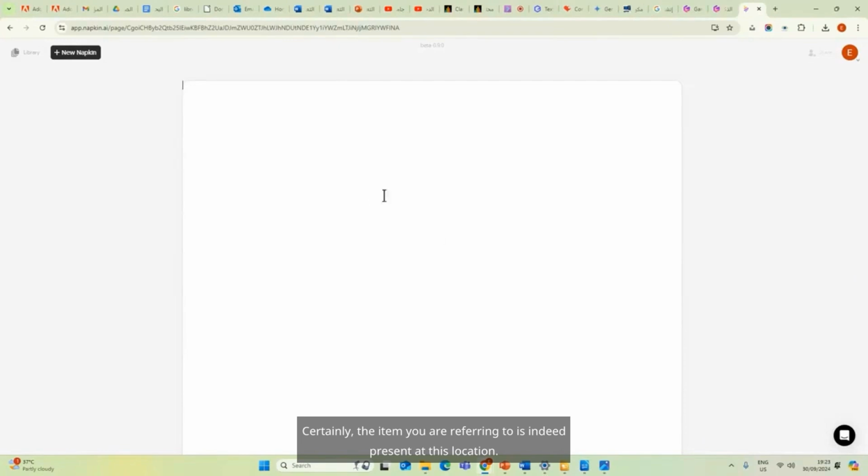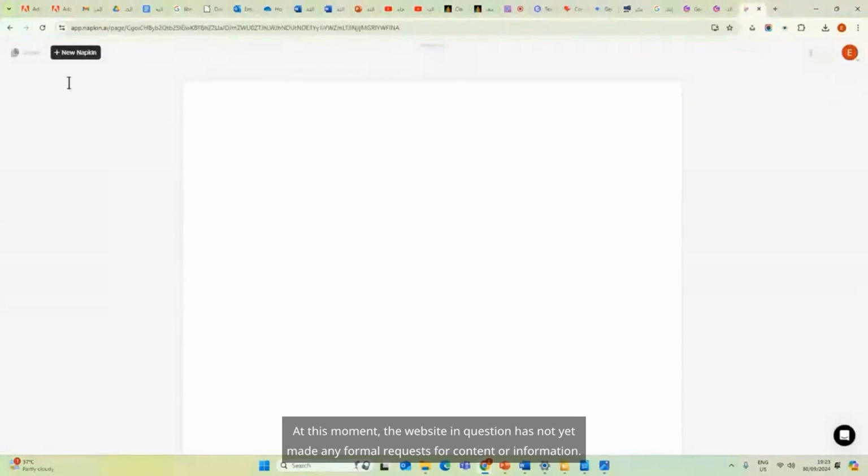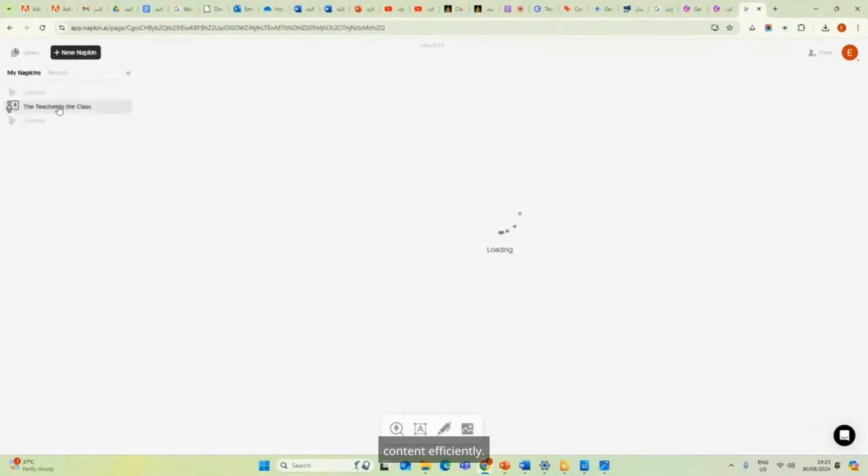Certainly the item you are referring to is indeed present at this location. However, it is important to understand that accessing it requires some time and patience. At this moment, the website in question has not yet made any formal requests for content or information. This means that while the infrastructure is in place, the process of content delivery has not been initiated. Please be assured that once the request is made, the necessary steps will be taken to provide the required content efficiently.